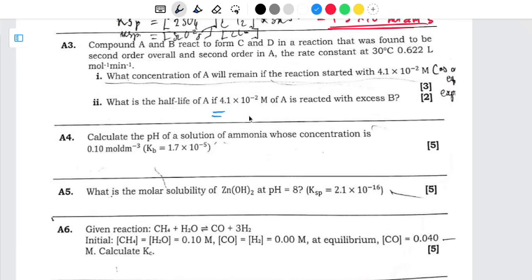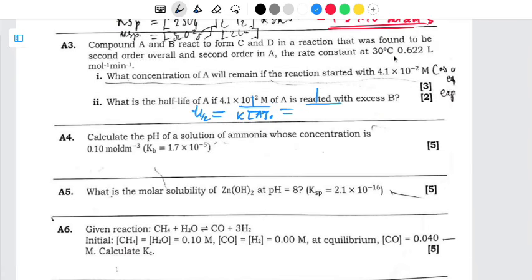We know that to find the half-life, it is equal to 1 divided by K, then multiplied by the initial A. So this is going to be equal to 1 divided by, so what is the value of K?